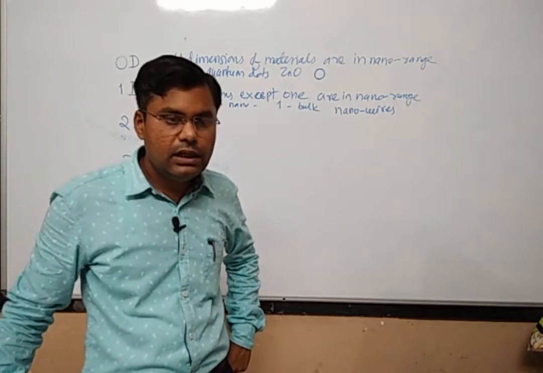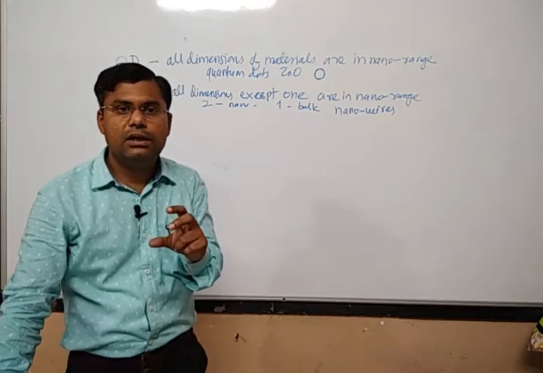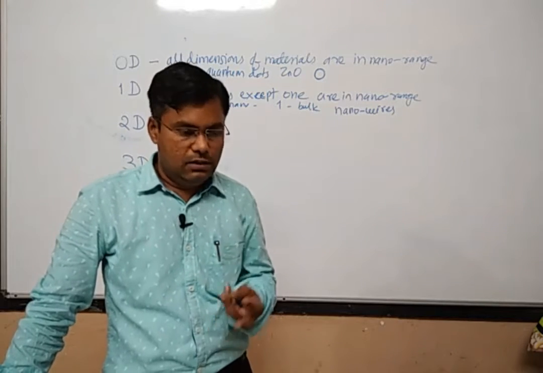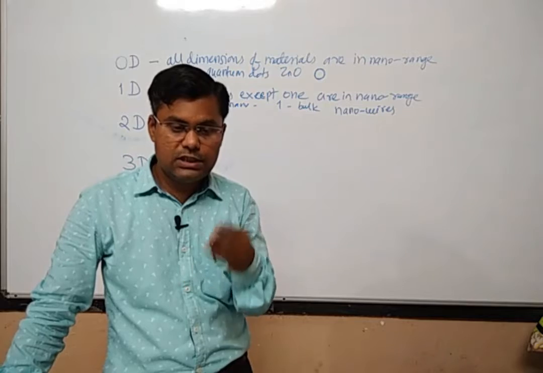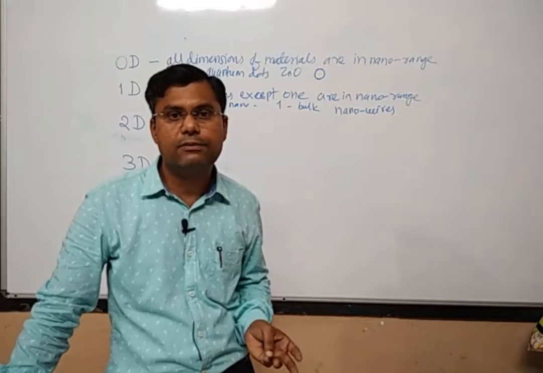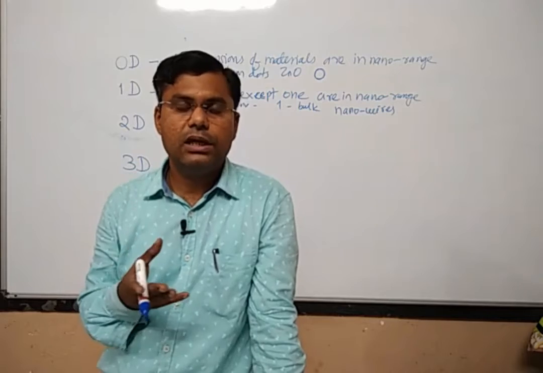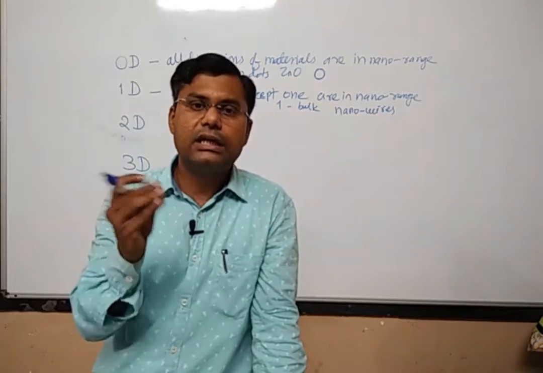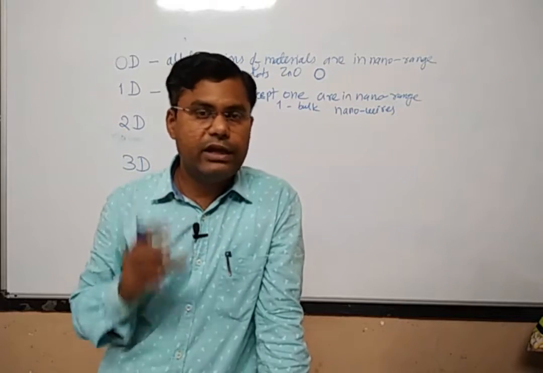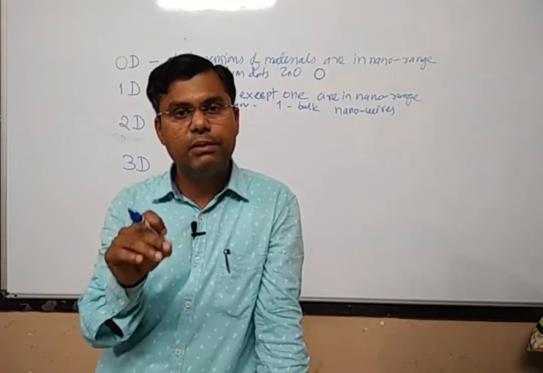Actually, there is a nanowire which is made with the help of carbon material. Now you see, carbon exists in 2 allotropic forms. One is graphite and another is diamond. If you see these 2 allotropic forms, they have hugely different properties. Graphite has a layered structure. It is very ductile and very malleable. You can obtain sheets out of the graphite material. You know that we use the HB pencil, which is made with the help of graphite